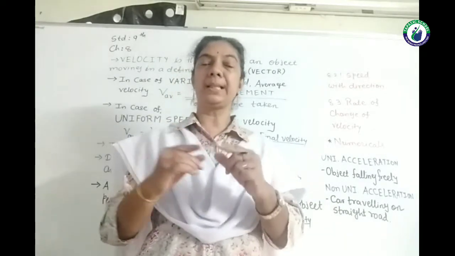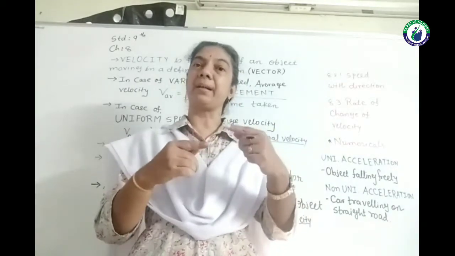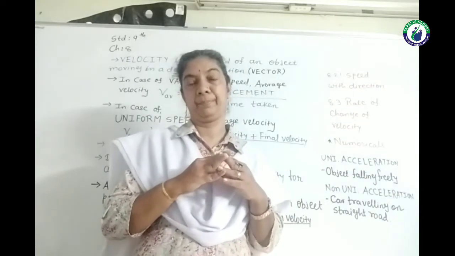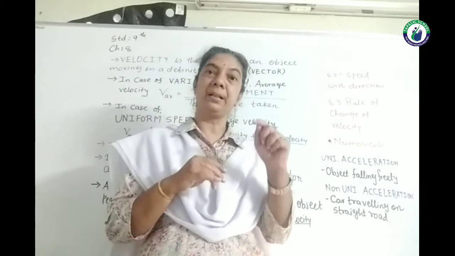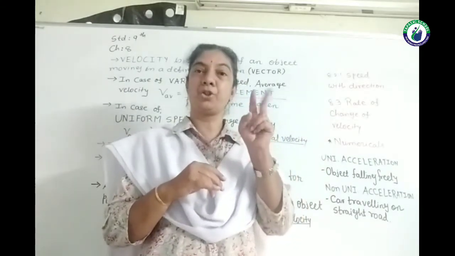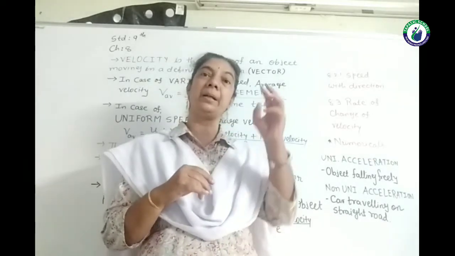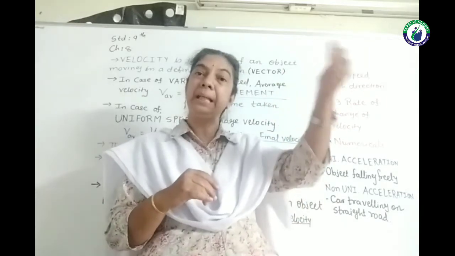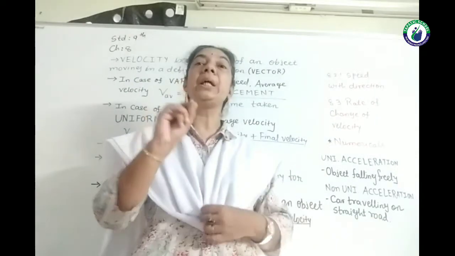Try to understand that if at every second the increment is equal: in the first second 1 meter, in the second second the increment is 2 meter, in the third second the increment is 3 meter. So 1, 2, 3 increment is there, but that increment is equal.